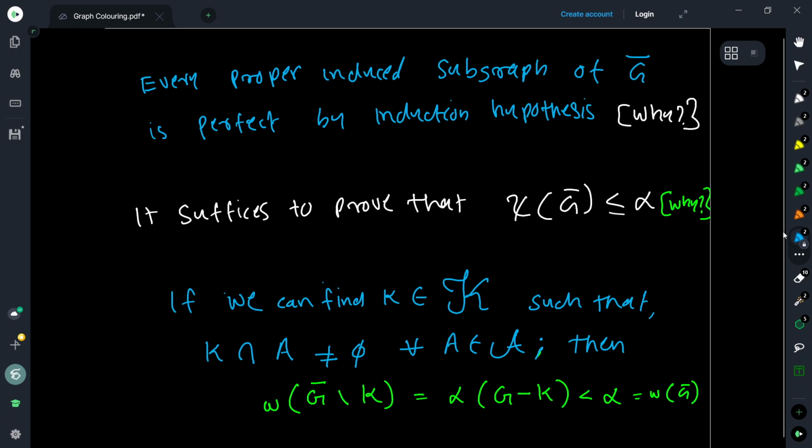That the complement of an induced subgraph is the induced subgraph on the same vertex set of the complement of the graph. Okay, now. So now it suffices to prove that the chromatic number of the complement of G is at most alpha. Because, if you want to tell me why?